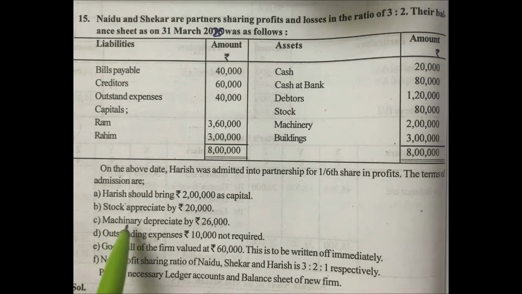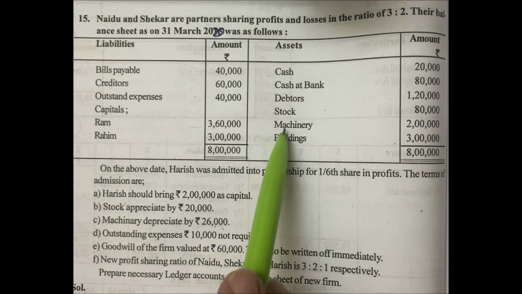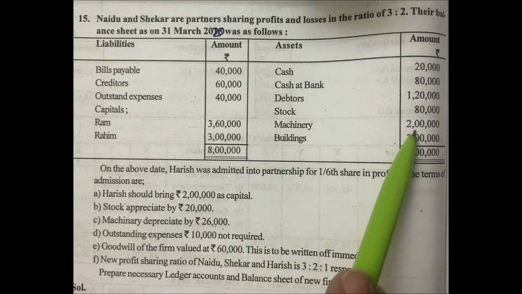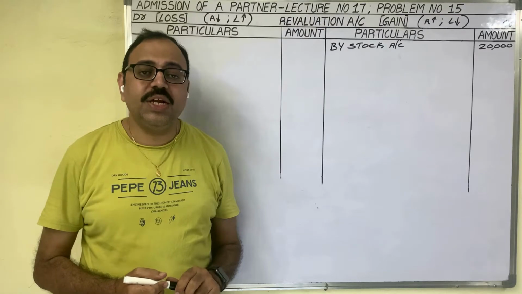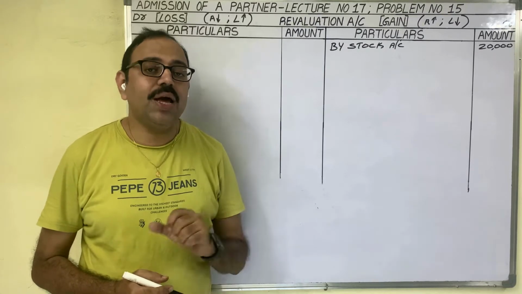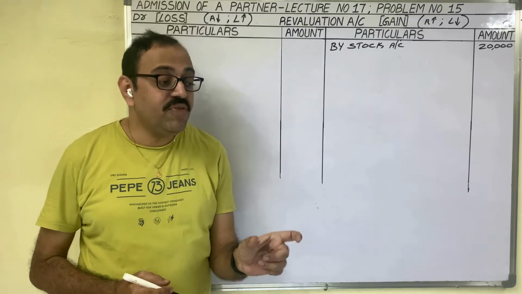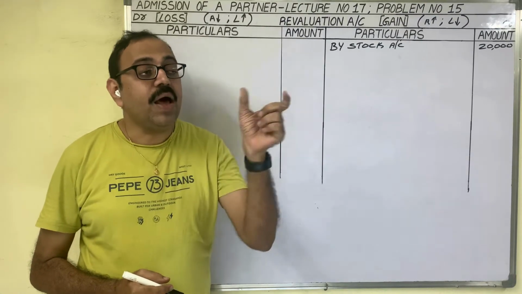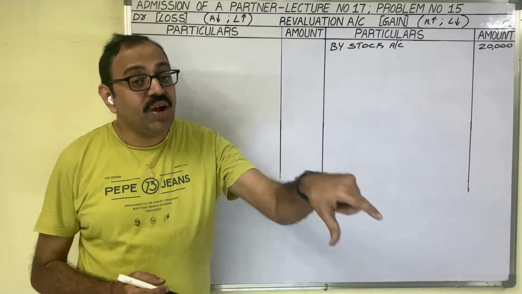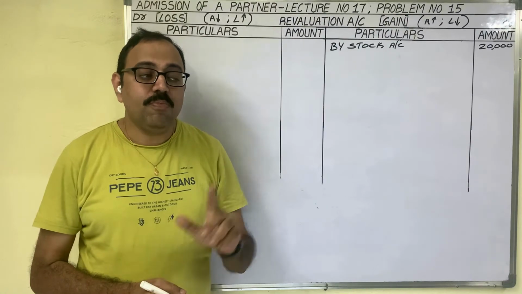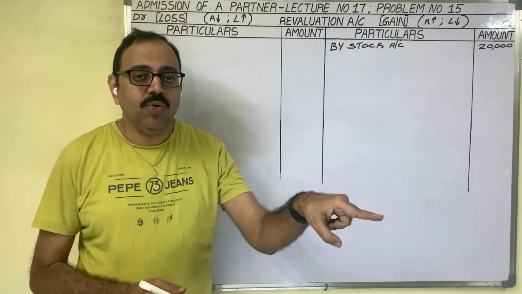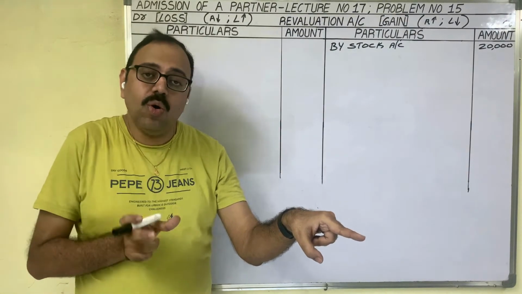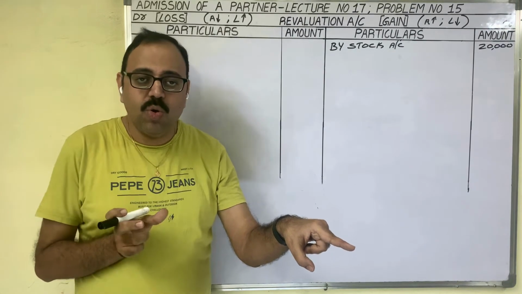C bit. Machinery depreciated by 26,000 rupees. In the old balance sheet, the machinery value is given as 2 lakh rupees. At the time of revaluation of this machine, the old partners came to know that the market value is reduced by 26,000 rupees. So the market value is the new value and the cost price is the old value. Balance sheet value is the old value.